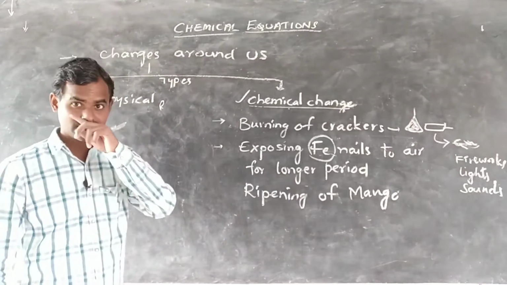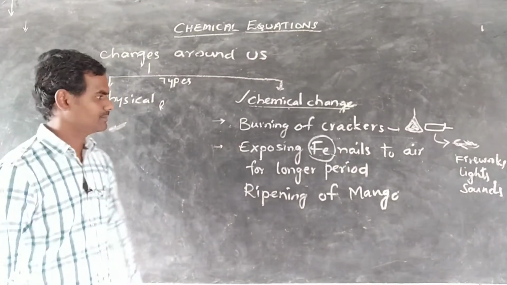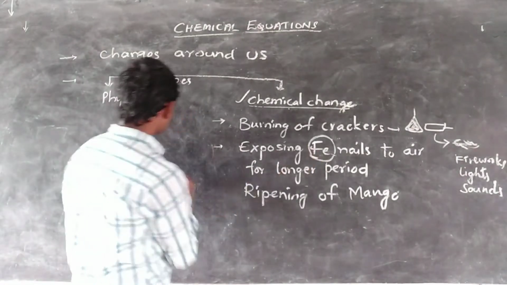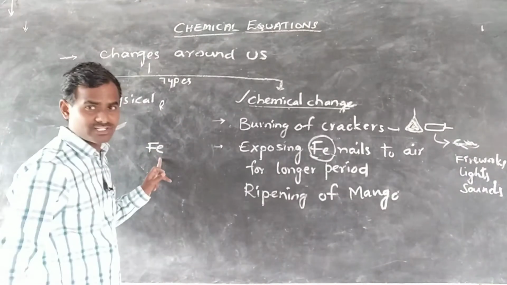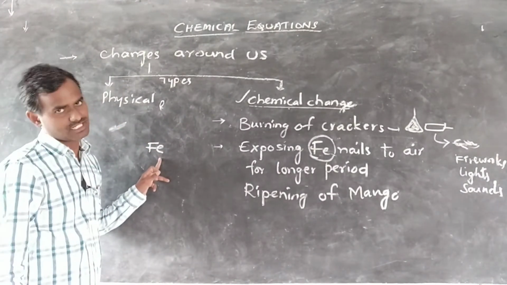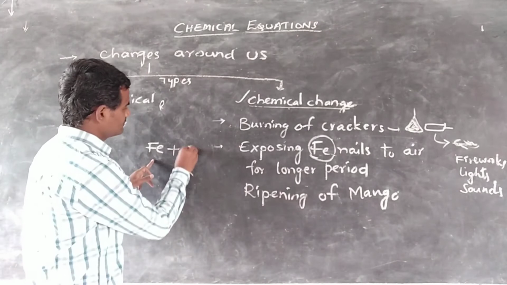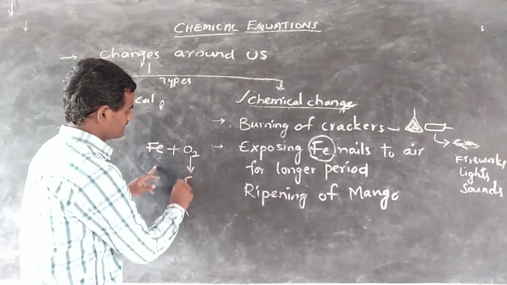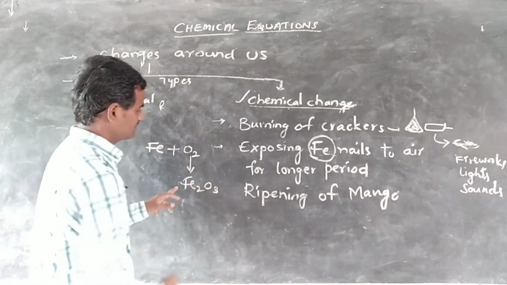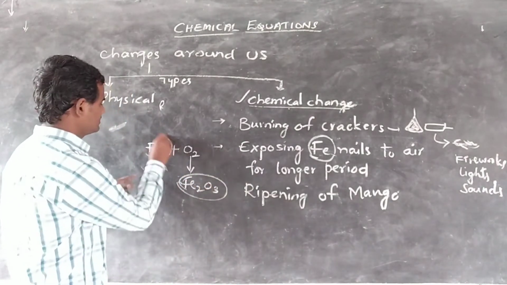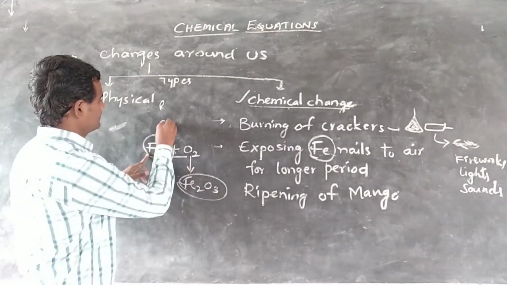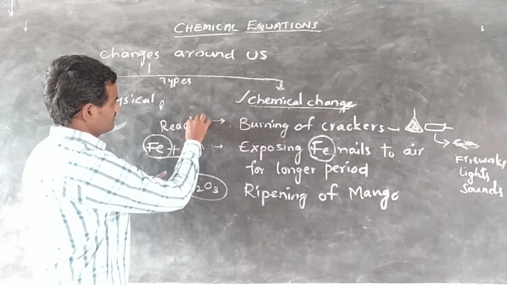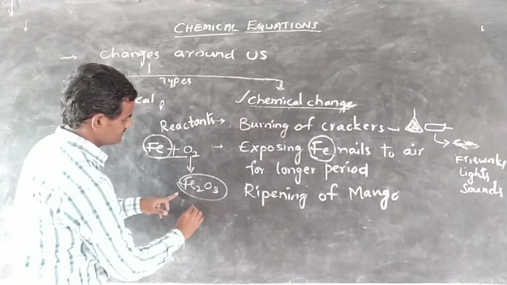Second one is exposing iron nails to air for a longer period. So iron, Fe, when it is exposed to air for a longer time, reacts with oxygen which is present in the atmosphere and forms ferric oxide, Fe2O3. If you consider these two, these are reactants and ferric oxide is the product.